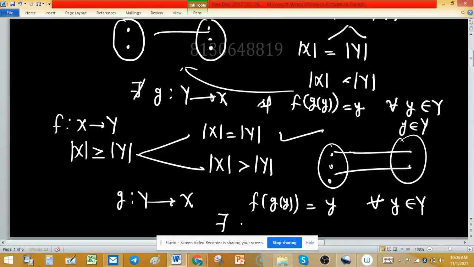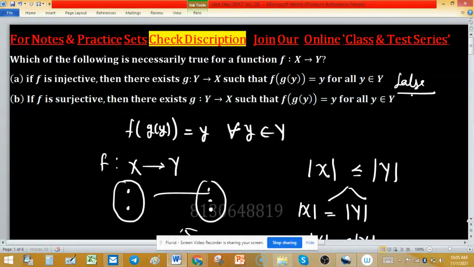So there exists a function g from capital Y to X such that f of g(y) equals y. This condition is true. So option B is true.